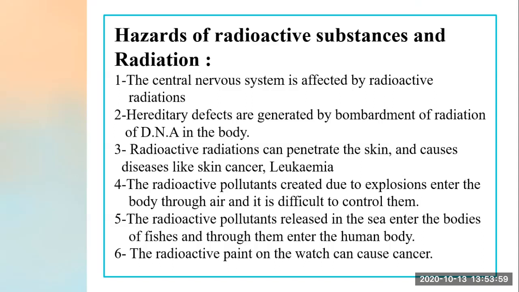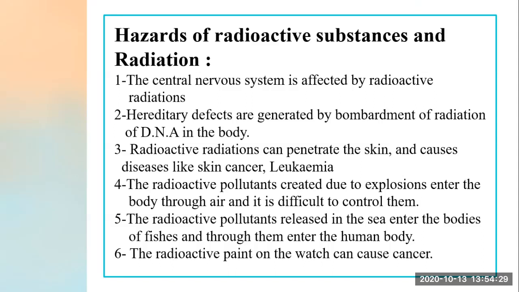Fourth point, the radioactive pollutants created due to an explosion enter the body through air, and it is difficult to control them. Now see, fourth point, it's very important. The radioactive pollutants are created by an explosion in some bombs or in a radioactive power plant.